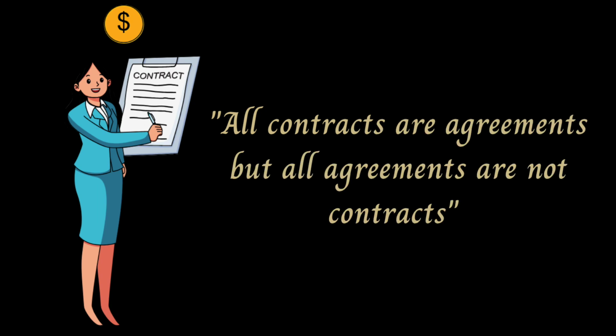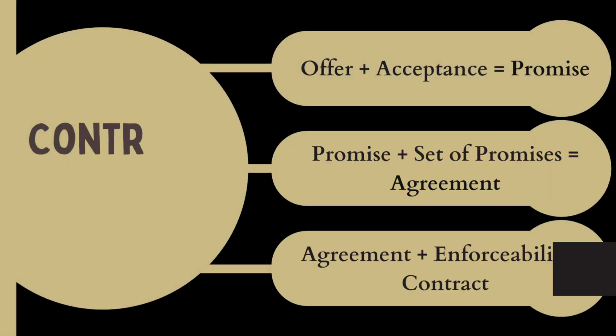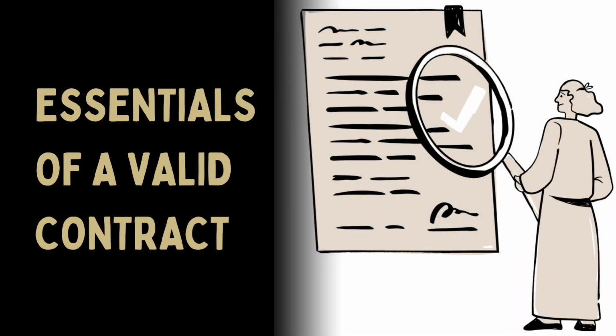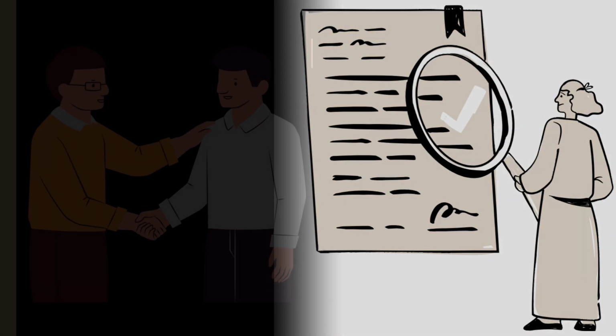Let us simplify this through contract formulas. Offer plus acceptance is equal to promise. Promise plus set of promises is equal to agreement. Agreement plus enforceability is equal to contract. Essentials of a valid contract.